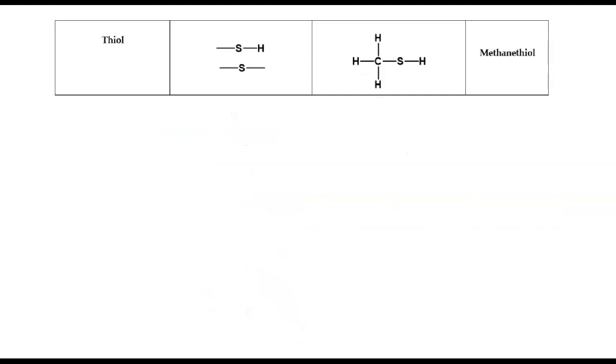And the last but not the least is the thiols. The thiols are known to contain just sulfur-containing organic compounds. So in this case, the sulfur can be in between two carbons, or it can also just be with a hydrogen at the terminal. It can be both in the middle or in the terminal. They are the thiols. A good example here, the simplest of them, is methanethiol. So these are all the classes of functional groups that we're going to be studying in this class.